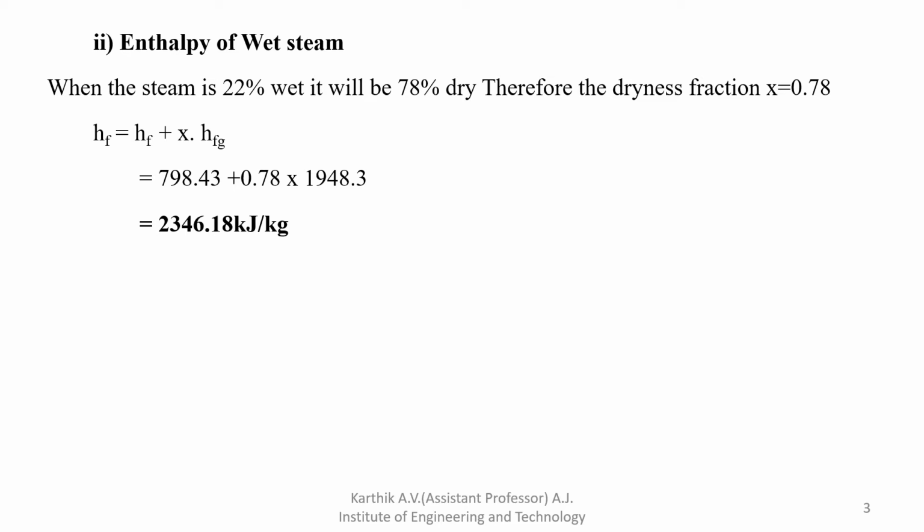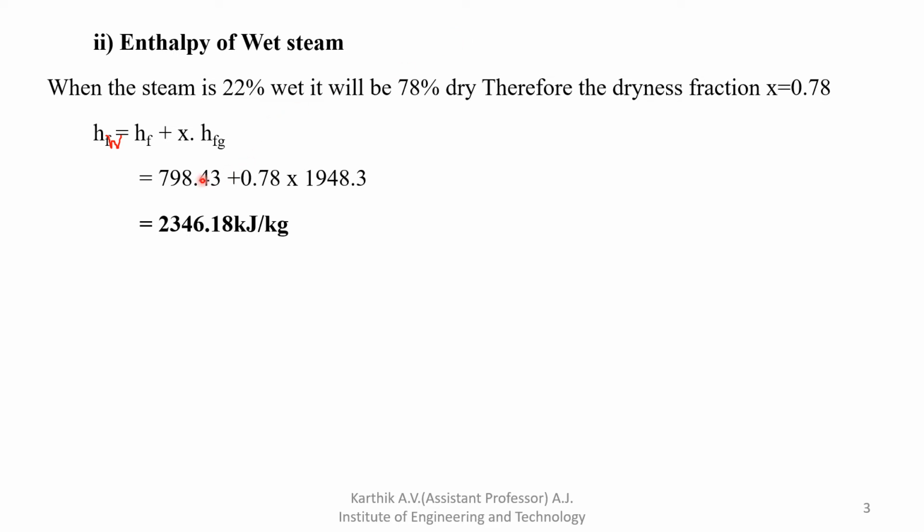Then what is the formula of enthalpy of wet steam? Hw is equal to Hf plus X into Hfg. You have to remember this formula. Enthalpy of wet steam, Hw is equal to Hf plus X into Hfg. So Hf is how much? 798.43. We already took it from the steam table for 12 bar pressure.